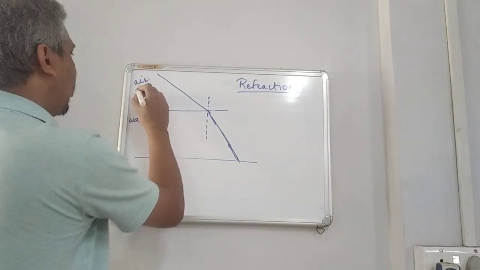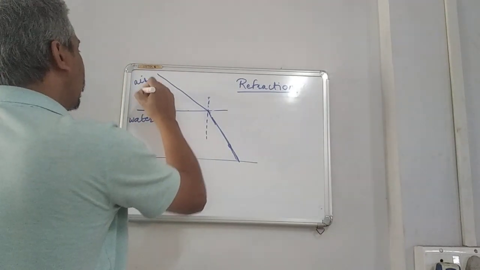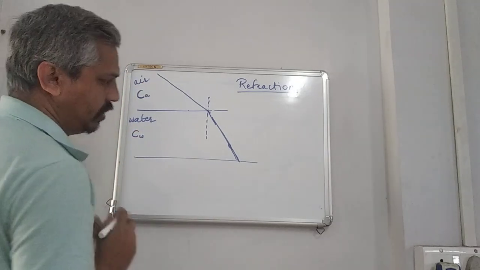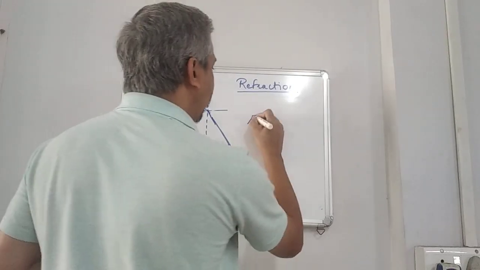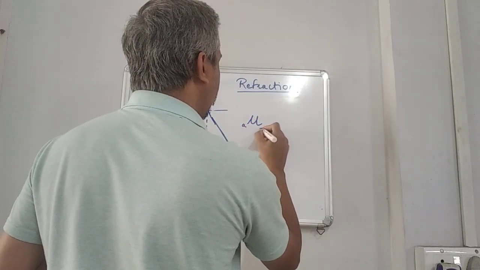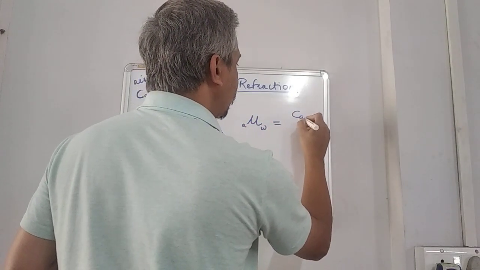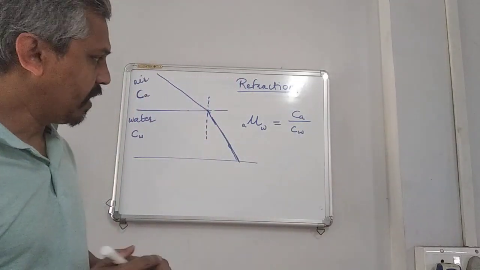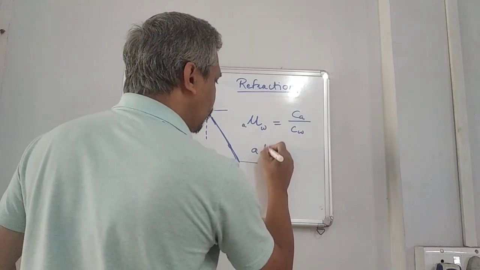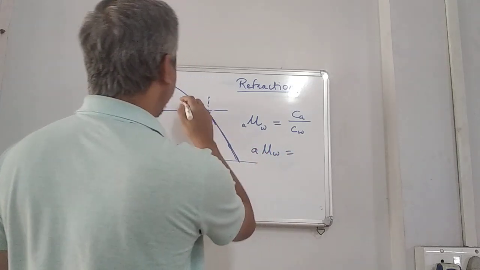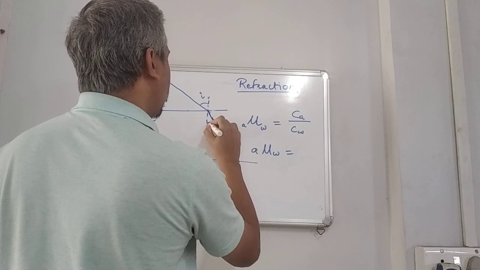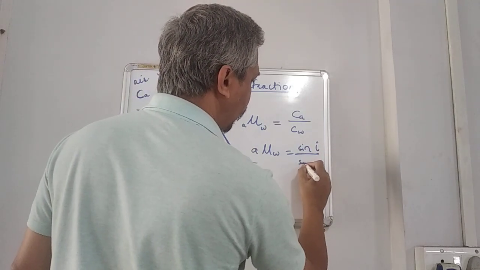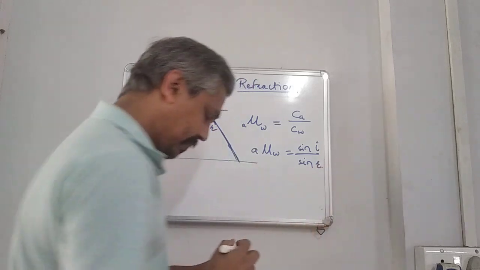So the speed of light in air here is CA. Speed of light is represented by C, and this is CW. The refractive index A mu W is equal to CA upon CW. Same A mu W is equal to sin I upon sin R.